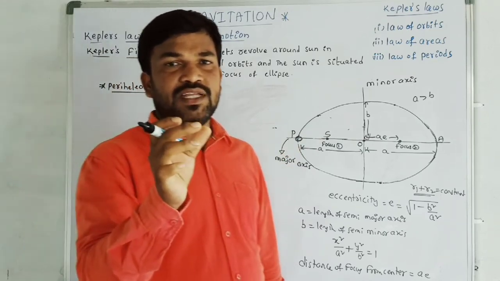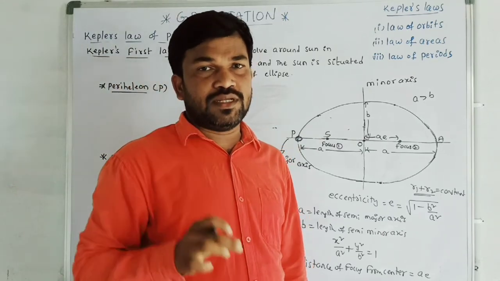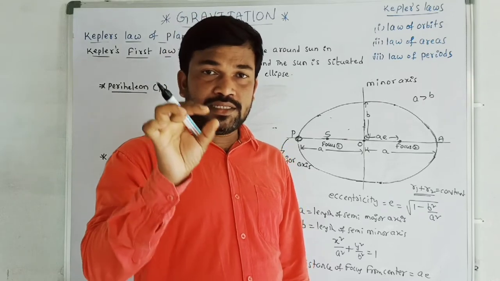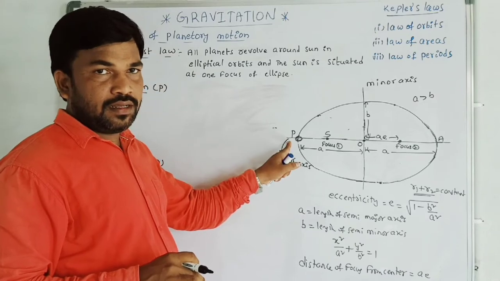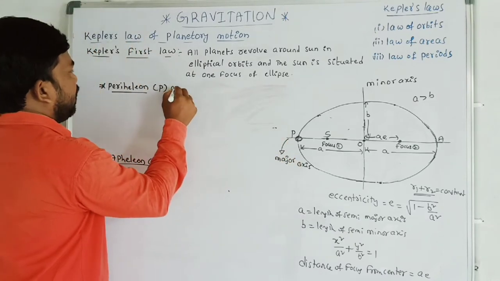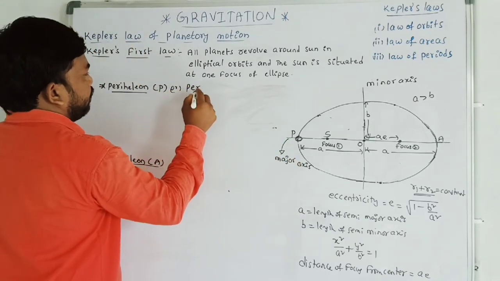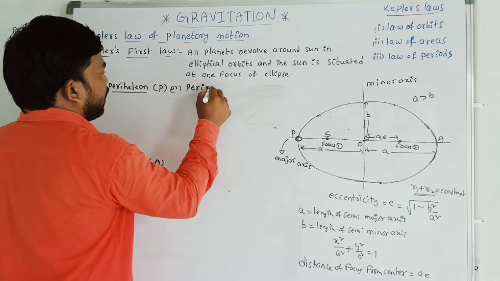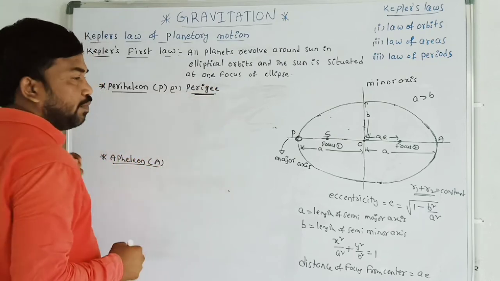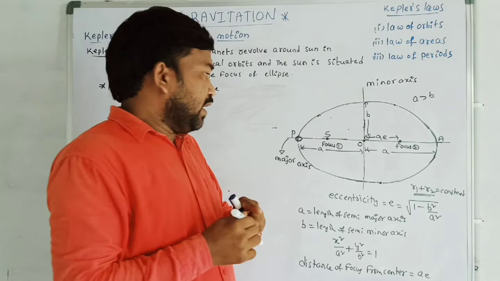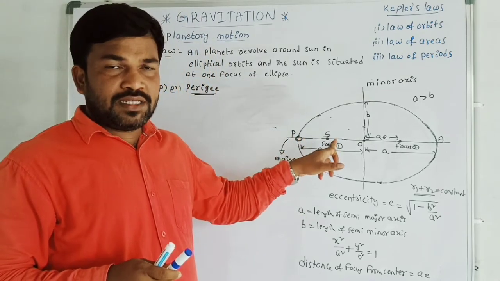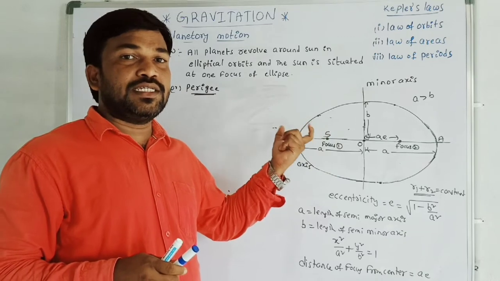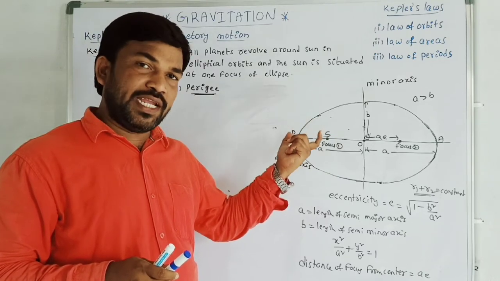The nearer distance of the planet from the sun is known as perihelion, or we can also call it perigee.